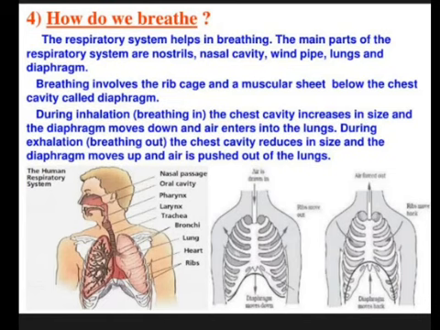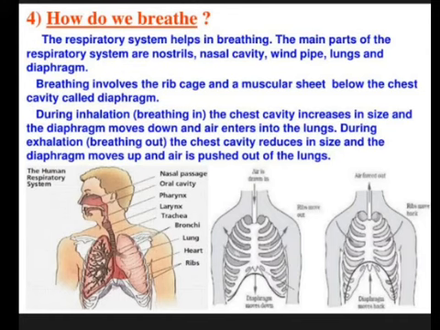How do we breathe? The respiratory system helps in breathing. The main parts of the respiratory system are nostrils, nasal cavity, windpipe, lungs, and diaphragm. Breathing involves the rib cage and a muscular sheet below the chest cavity called diaphragm.